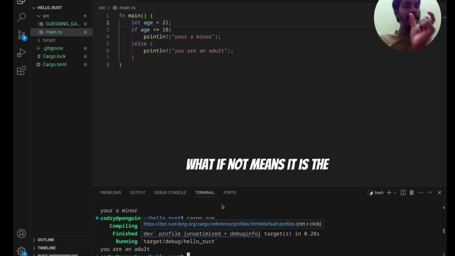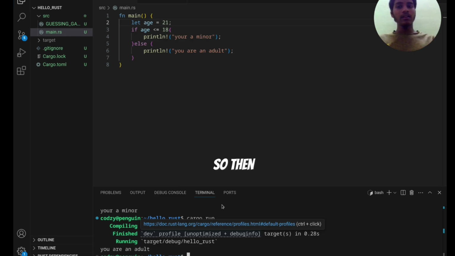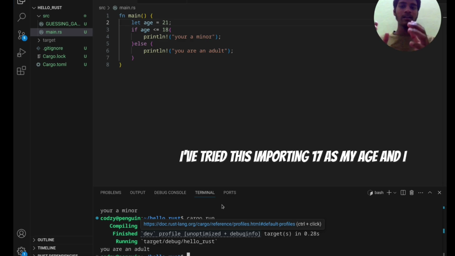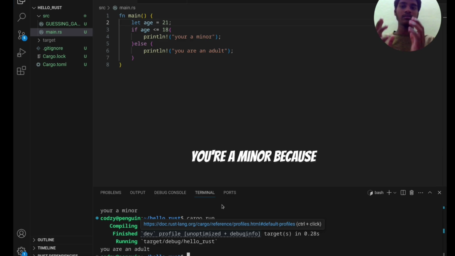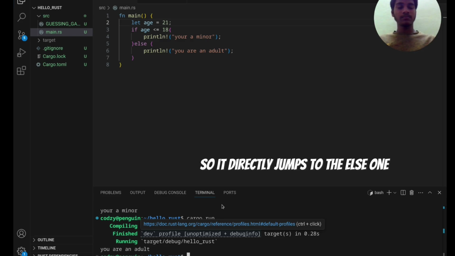What does if not mean? It is the else keyword. We do not use if not, we use else. Else means if not. So then else print I am an adult. I tried this inputting 17 as my age, and I got you are a minor, because 17 is less than 18. I also tried the age 21, and it gave me I am an adult, because 21 is not less than 18, so it does not obey the if condition. So it directly jumps to the else one, the if not one.